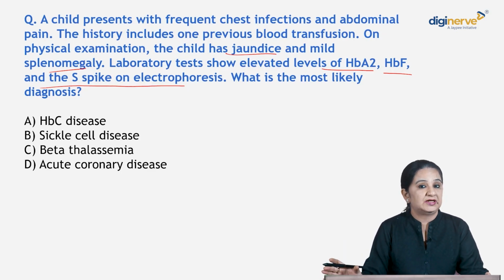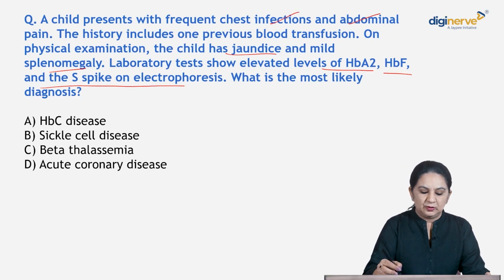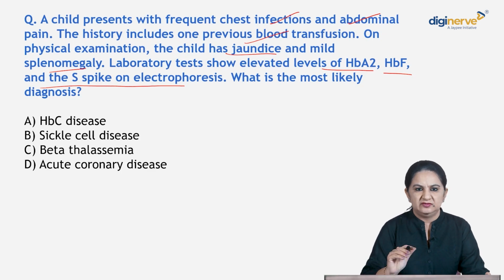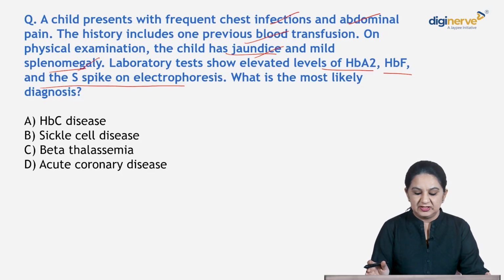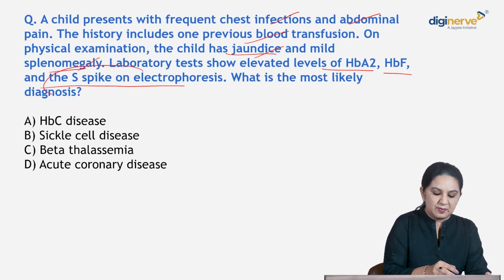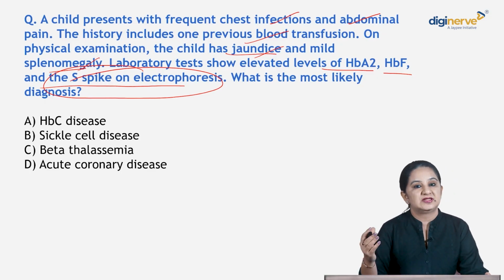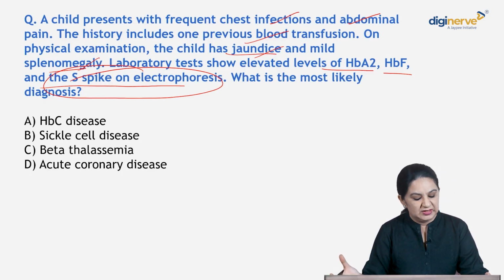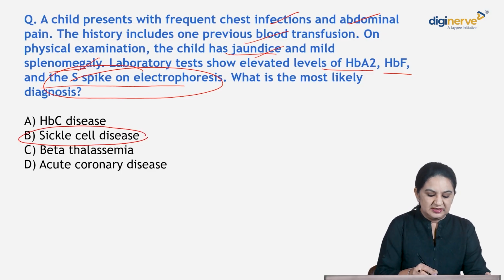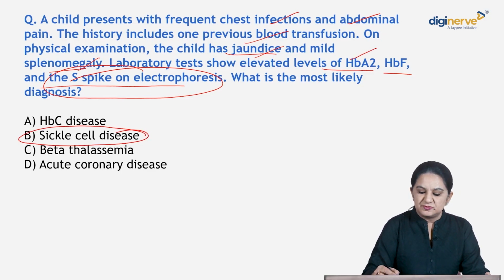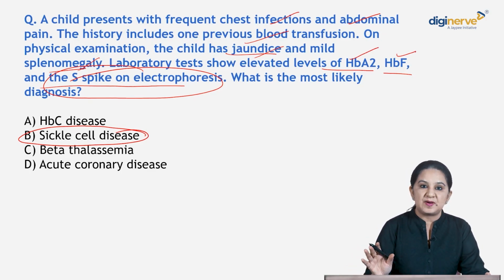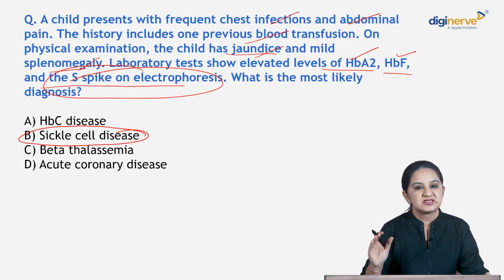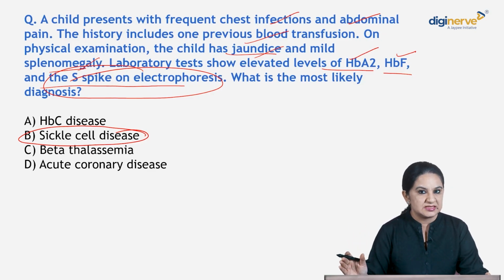They have given you the diagnosis in your question itself. Chest infection, abdominal pain, one previous blood transfusion. Even if it is not clear, the child has jaundice and mild splenomegaly. The typical finding they have given you is an S spike on electrophoresis. If there is an S spike, what is the answer? Yes, it is sickle cell disease. Please note, HbA2 and HbF can be present, but an S spike is indicative of sickle cell trait or sickle cell disease.